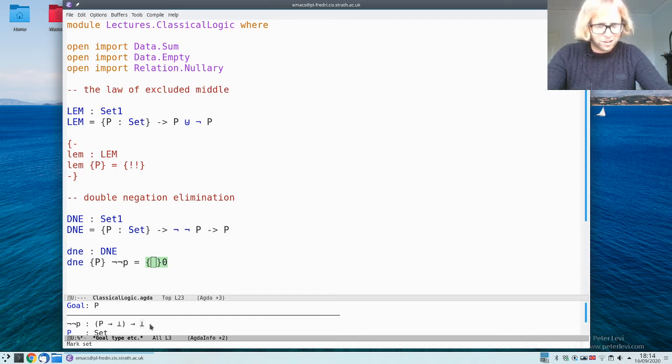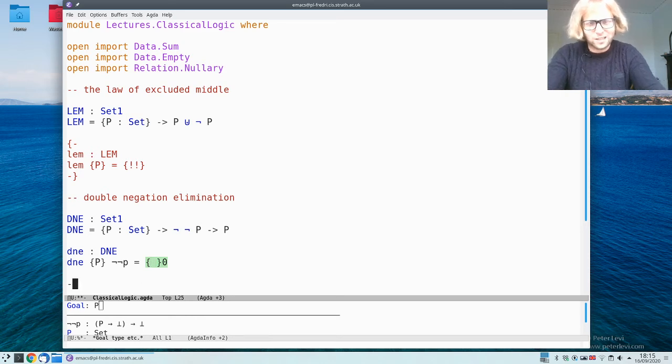But in order to do that, we have to produce an argument of this type, which means that in turn we have to feed a P to this function. But we don't have any P's to feed it, right? That's the whole point, that we want to make a P. So again, we see that no matter what we try, we're going to get stuck trying to prove this. And again, there are counterexamples, there are models of the type theory where this is an empty type, so we have no chance of actually proving this.